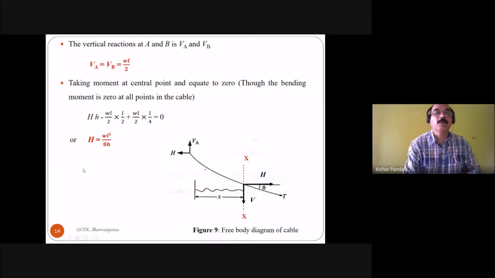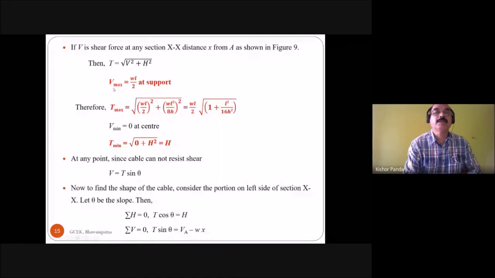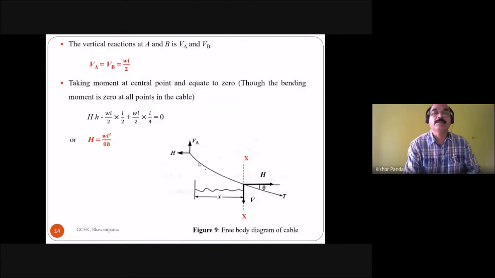So after putting the horizontal thrust and the V max at support, you'll get T max is equal to root over of WL by 2 whole square plus WL square by 8h whole square. This is equal to WL by 2 root over of 1 plus L square by 16h square. This is the T max.